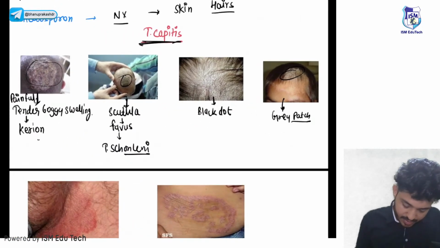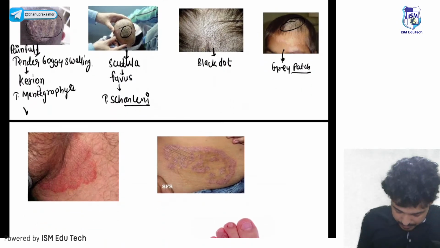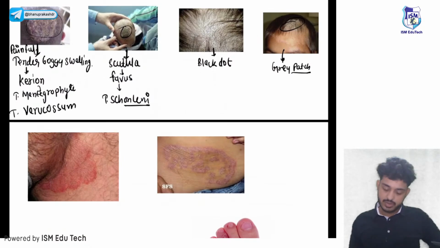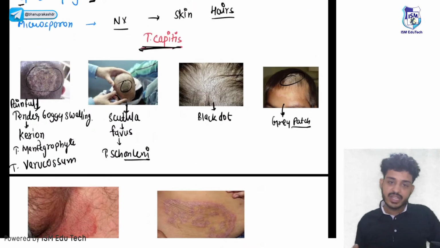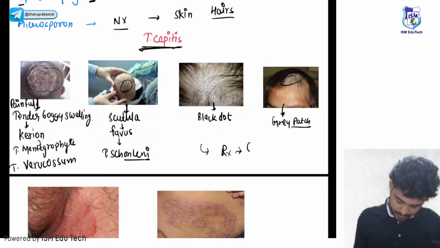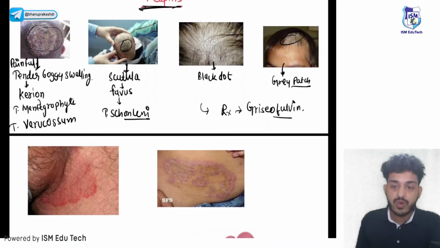For Kerion, the organisms will be, answer guys, Trichophyton mentagrophytes or verrucosum. So that is the organism. How do you treat tinea capitis? Look here guys, for treatment of tinea capitis we will give griseofulvin, 10 to 20 mg per kg body weight. That is your griseofulvin, right?